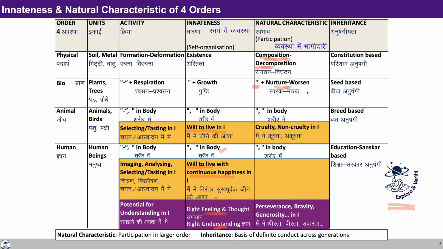Are you able to see this? So these four possibilities are there: nurture, nurture, worsen, and worsen. I hope this part is clear. So what I discussed right now, the way the units of bio order participate with other units, can be seen in these terms. If you look at the animal order, in the animal body, we are able to see the same kind of participation that we saw in the bio order.